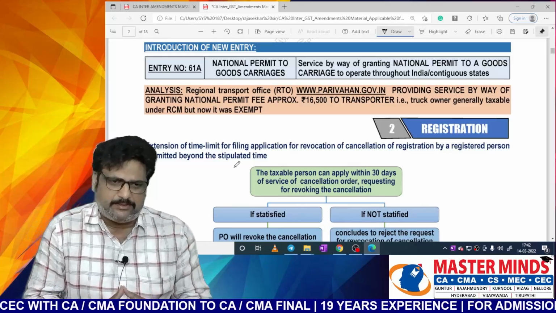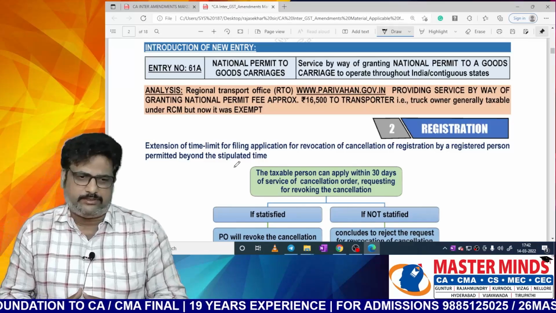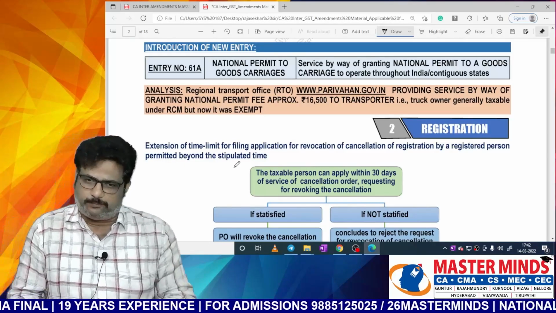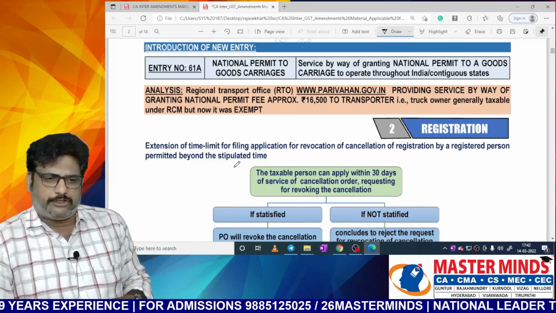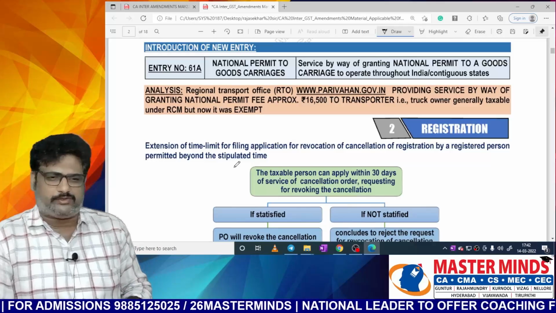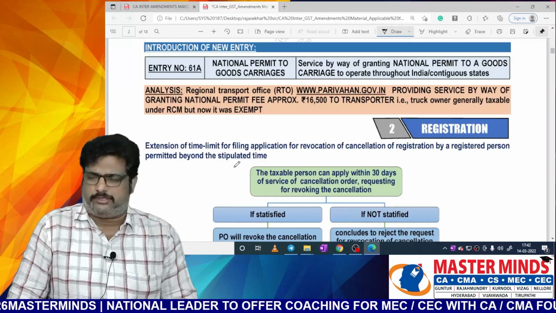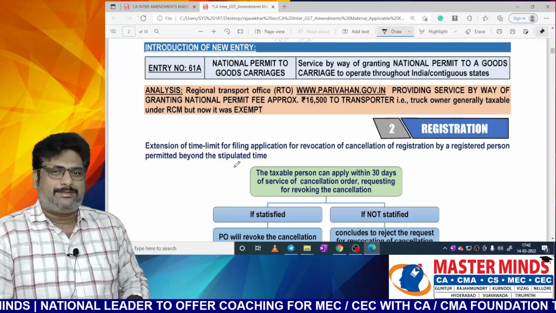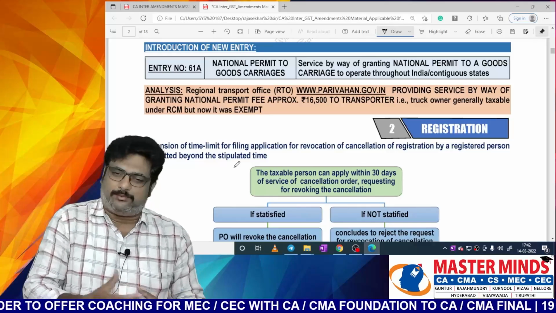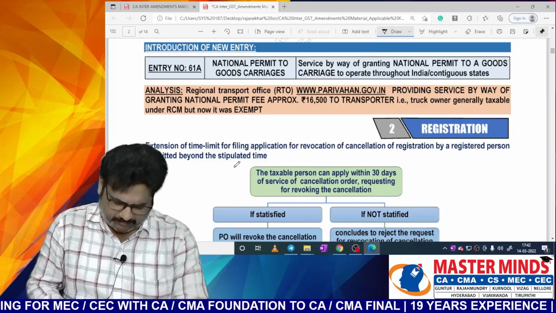So the Regional Transport Office is providing services by way of granting a national permit, with a fee of approximately 16,500 to the transporter, that is the truck owner. Generally it is taxable under RCM, but now it is exempt. So what is the point here? Generally, in order to run a GTA, Goods Transport Agency, that particular transporter or truck owner needs some license from the Transport Office, the RTO, Regional Transport Office.